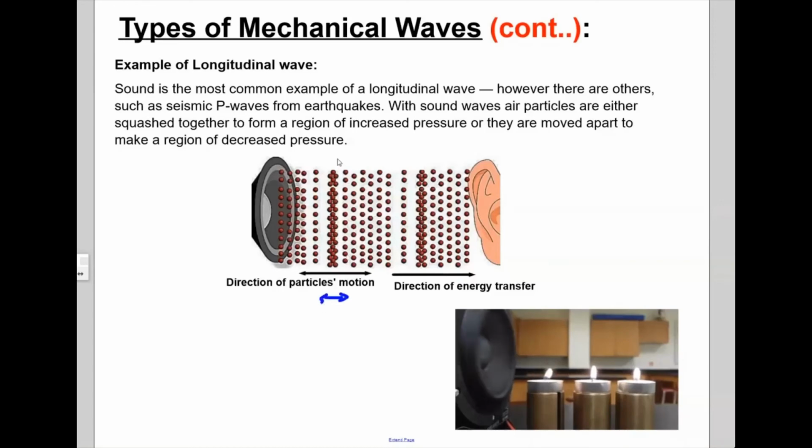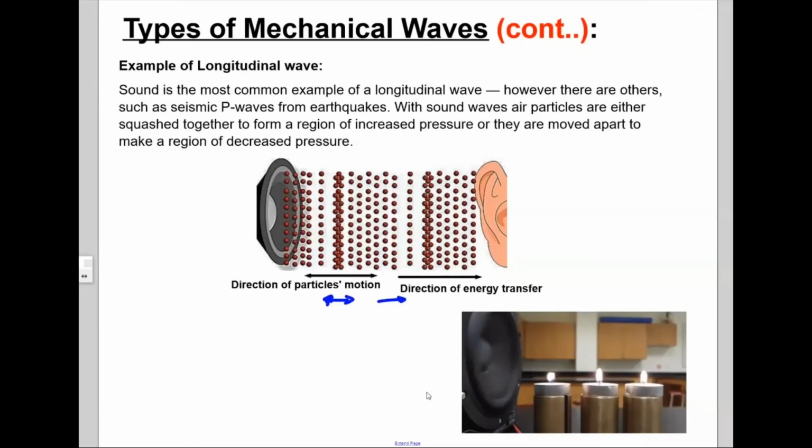Some of them will compress, and then others will decompress. And the direction of energy transfer is also along the same direction. Okay, so this is all about the types of waves.